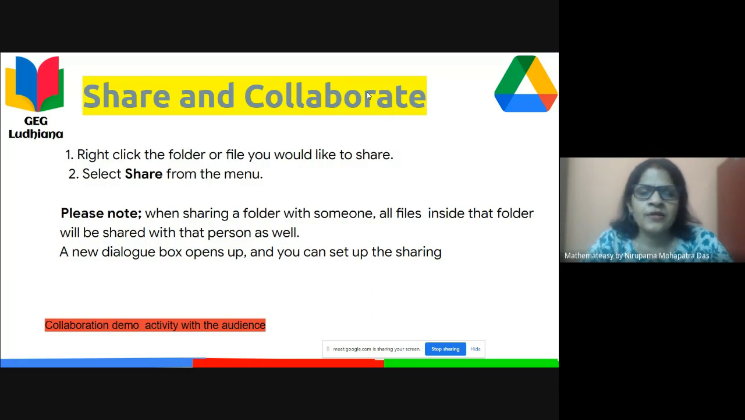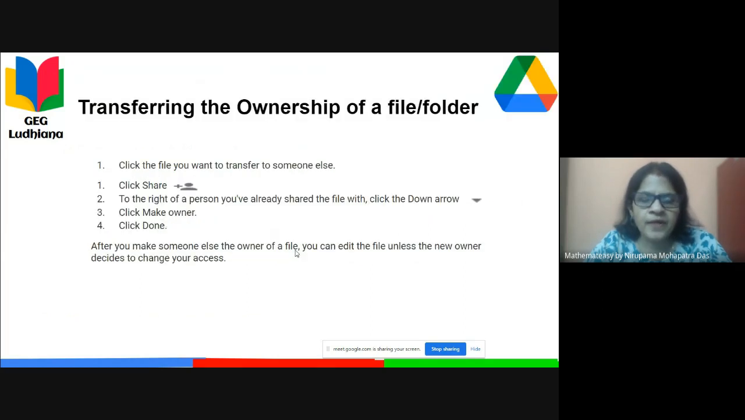While sharing the folder with someone, all files inside that folder will be shared with that person as well. It means if the folder contains 10 files, all the 10 files will be shared. So we really have to be careful if we are sharing any folder with our students, colleagues, or school people, what materials we are sharing. A new dialog box opens up and you can set up the sharing, whether you are making somebody editor or viewer or commenter.